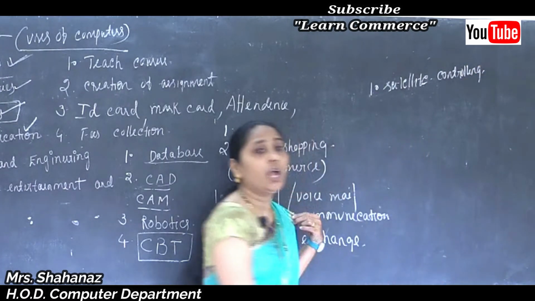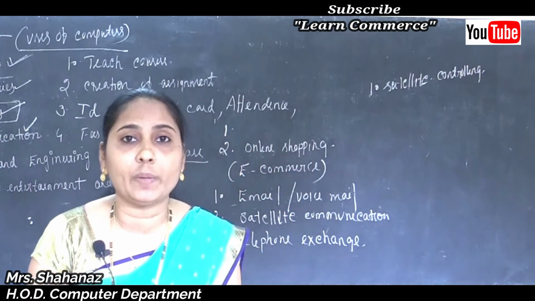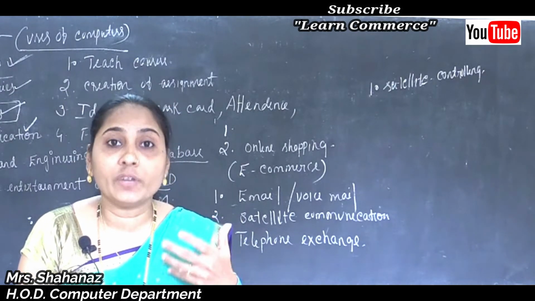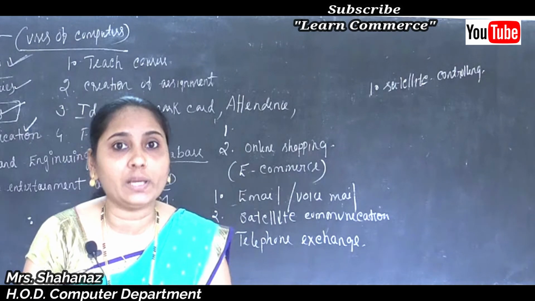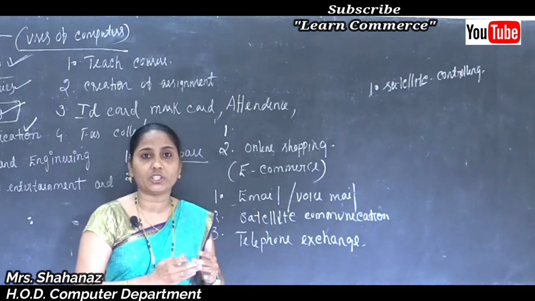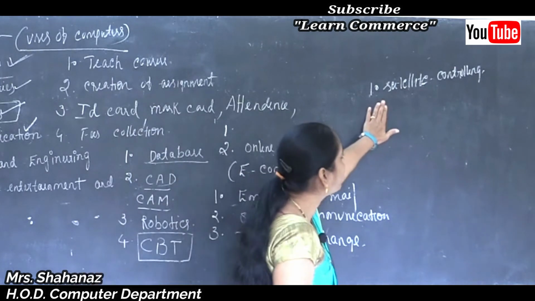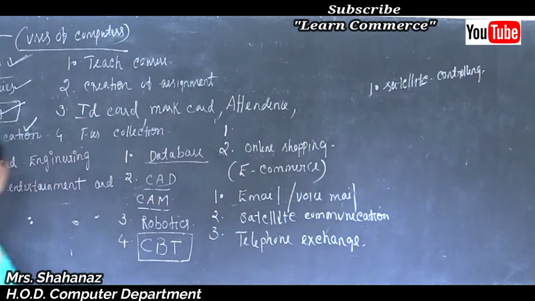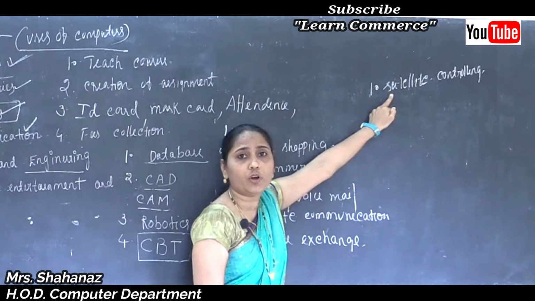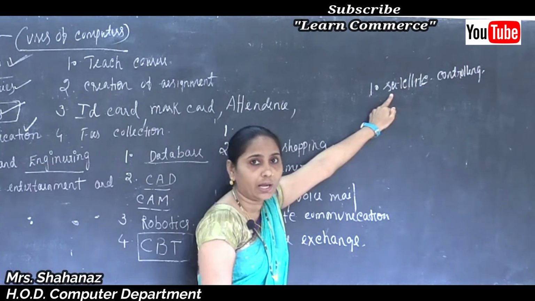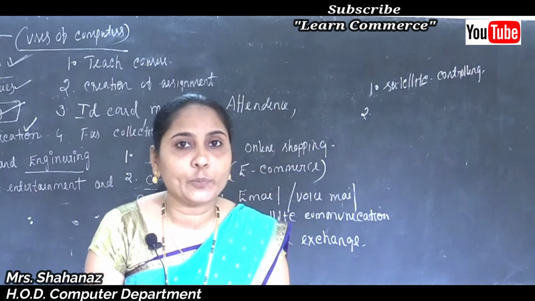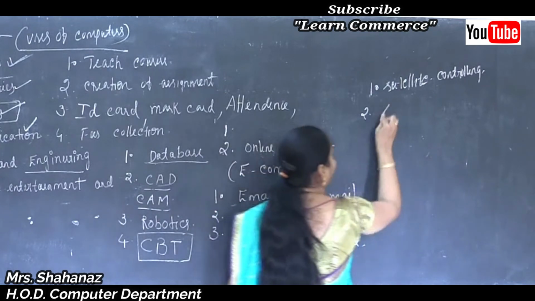Clear this point here? For satellite controlling, maybe I want to control the satellite, that means we need to operate the satellite properly. That means sure, we need to control the satellite. If you want any information, the computer is used in our science and engineering. Not only for satellite controlling, the computer is also used for astronomy.